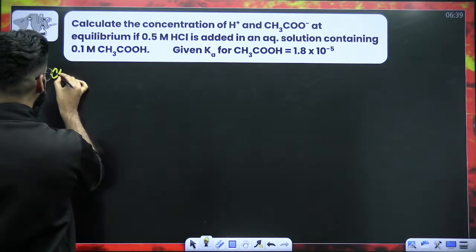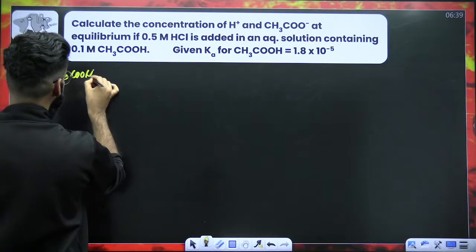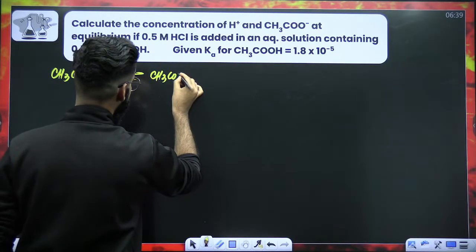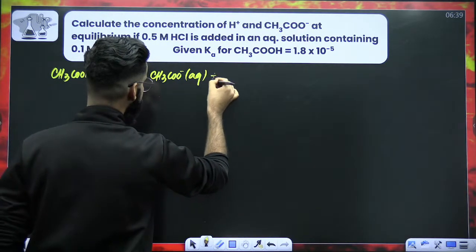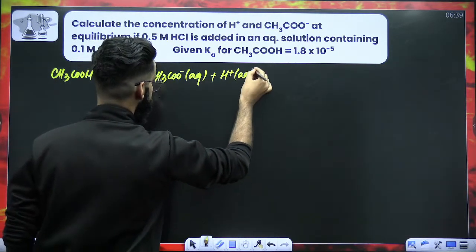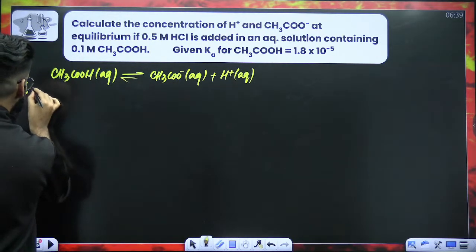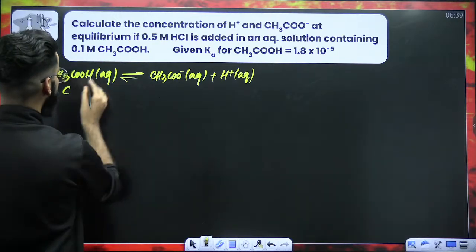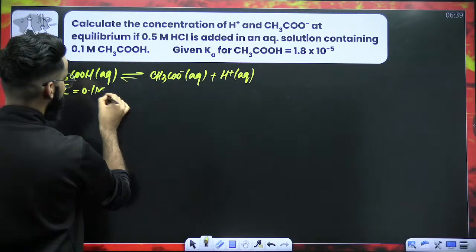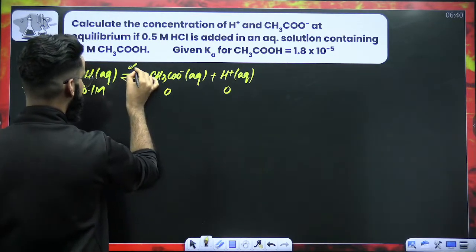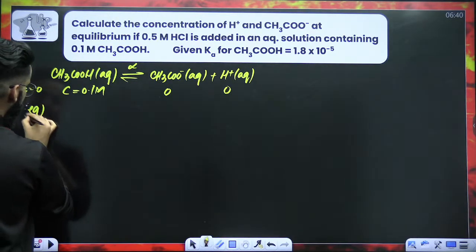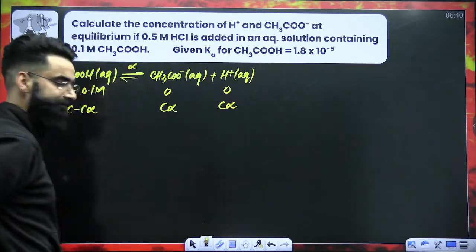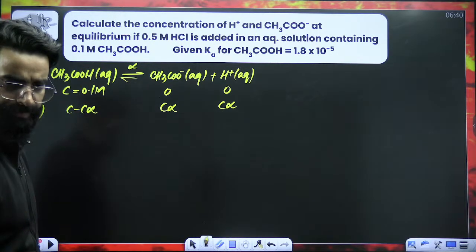Now, as per the question, you have got CH3COOH aqueous in the container. Since it's a weak acid, so it's going to remain in equilibrium with its ions. Its ions are CH3COO negative aqueous plus H positive aqueous, right? Now, at time t is equal to 0, the concentration of CH3COOH is C. How much is that? That's 0.1 molar as per the question. So this will be 0, this will be 0. Degree of ionization alpha. So at equilibrium, it's going to be C minus C alpha. This is C alpha, this is C alpha, right? Right, people?